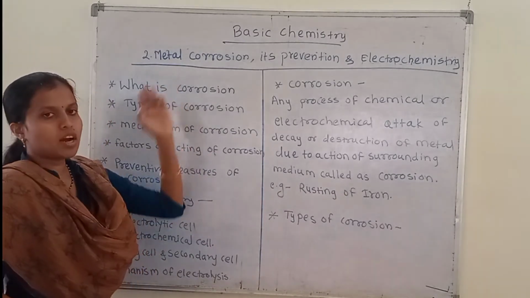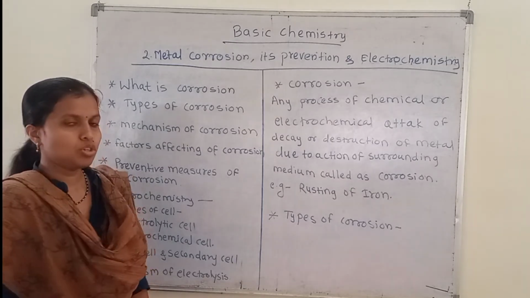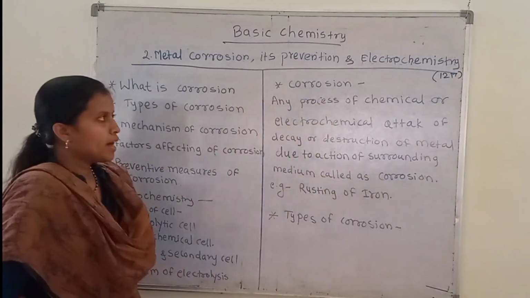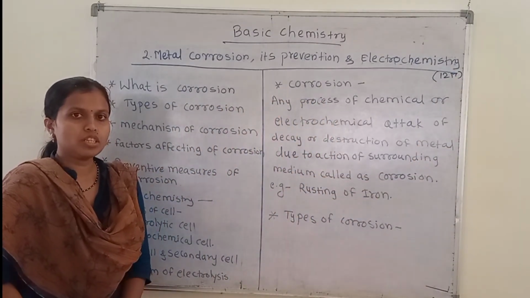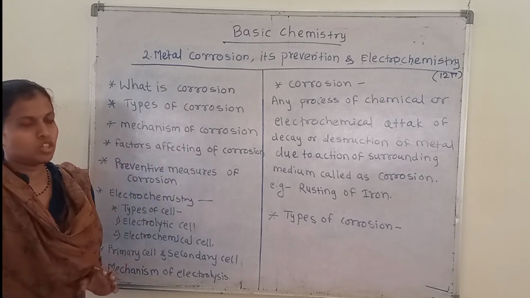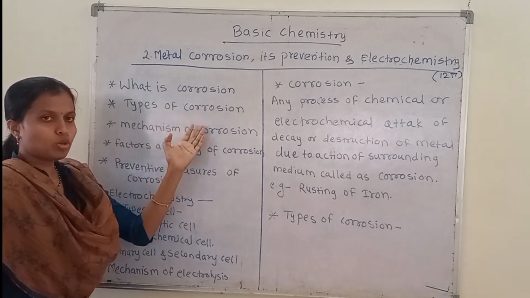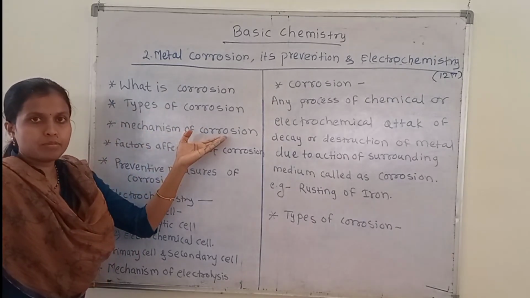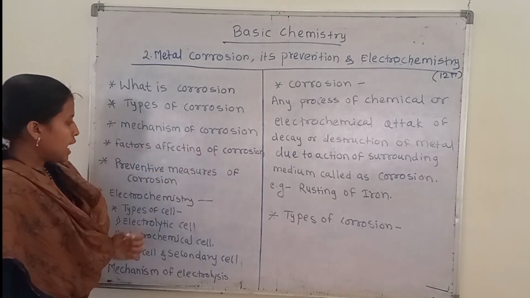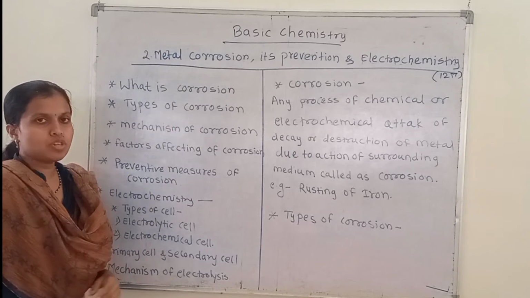In today's session, we start our second unit, that is metal corrosion, its prevention and electrochemistry. This unit has 12 marks of questions asked in the examination, and the course outcome of this unit is to use corrosion preventive measures in industries. In this unit we discuss what is corrosion and different types of corrosion, and also the mechanism of their different types, and also we discuss the factors affecting corrosion and the preventive measures of corrosion. And also the second part of this unit is electrochemistry.